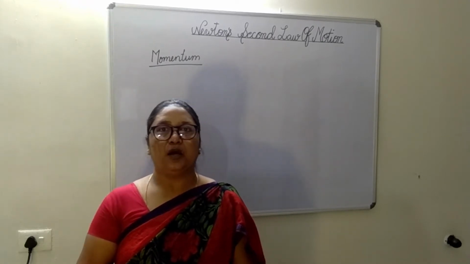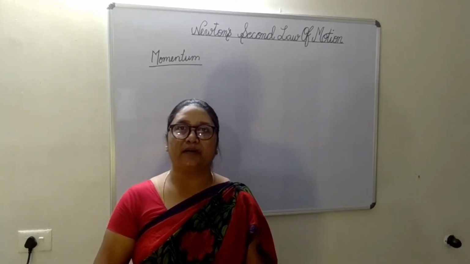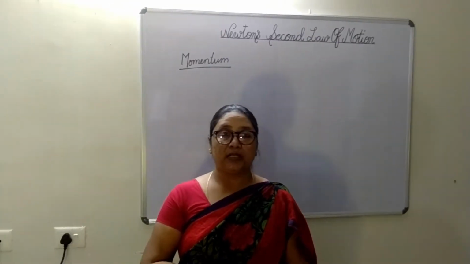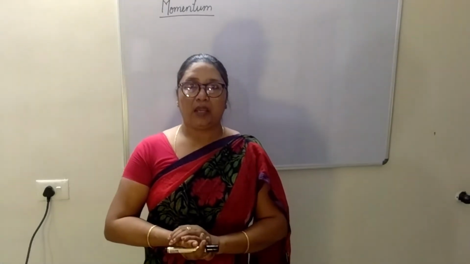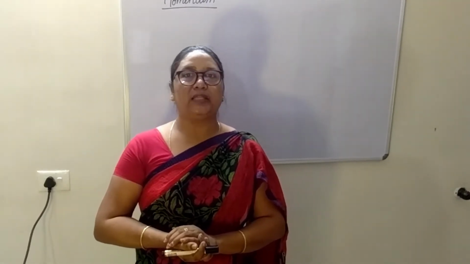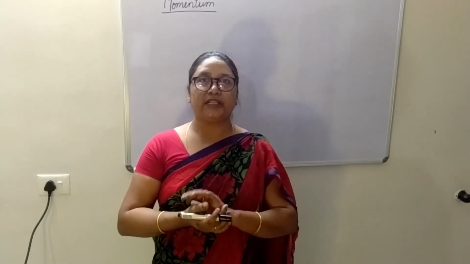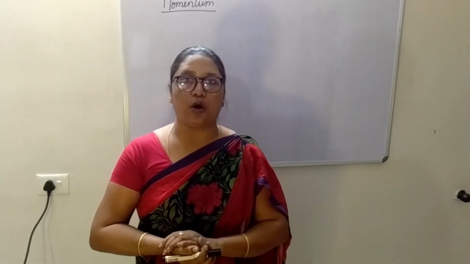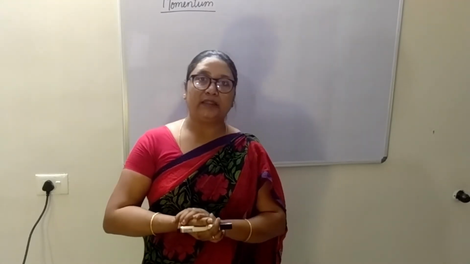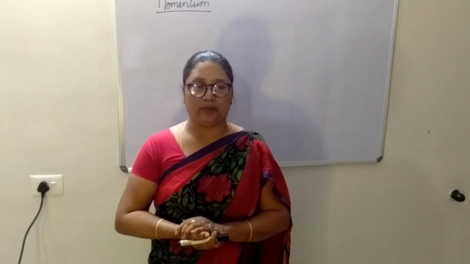It is found that more force is required to stop the cricket ball, which has more mass, and less force is required to stop the tennis ball, which has less mass. It can be concluded that if two bodies of different masses are moving with the same speed or velocity, the force needed to stop the heavier object is more than the force required to stop the lighter object. This is the first example. Okay.